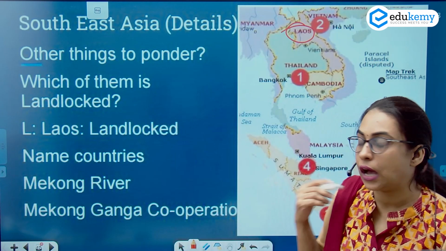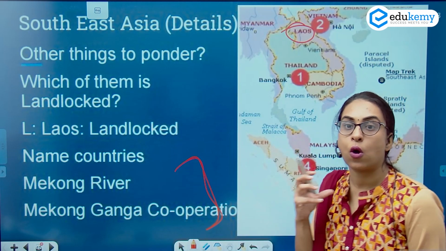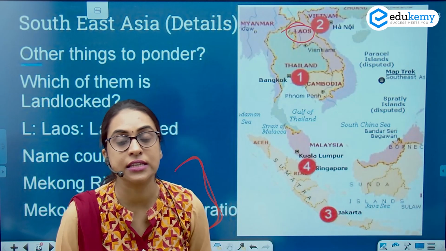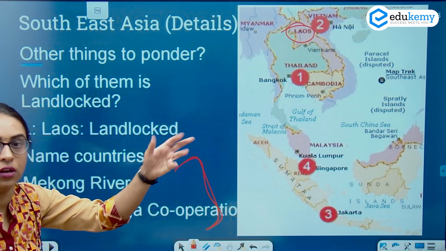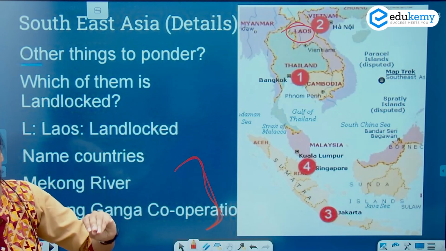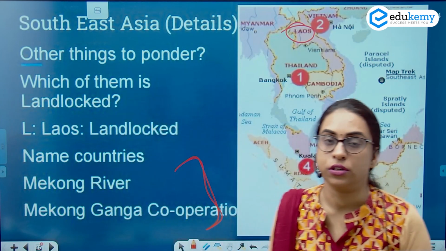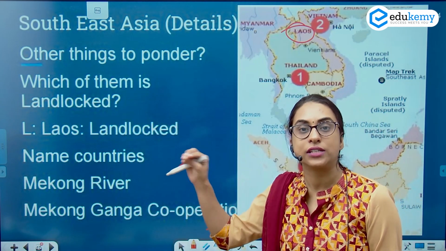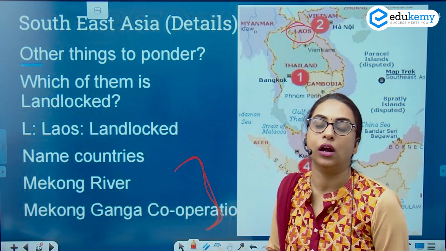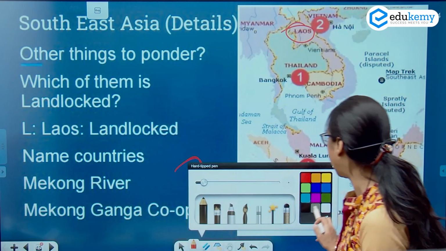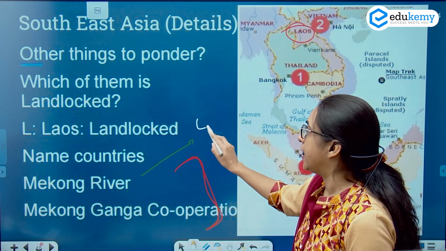Now, another important theme that can be asked by UPSC is about the Mekong River. Through which countries does the Mekong River pass? And they can also ask about an organization, the Mekong Ganga Cooperation. Which countries are part of the Mekong Ganga Cooperation? So two questions: through which countries does the Mekong River pass, and which of them are part of the Mekong Ganga Cooperation? If I share a mnemonic here, for the Mekong the countries are LCV,